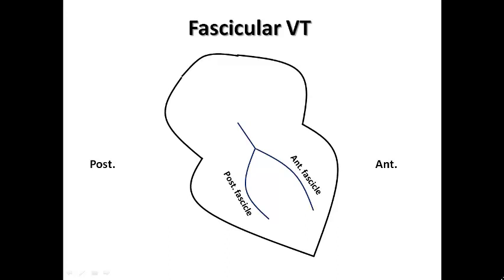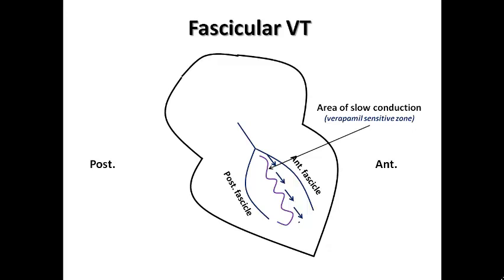So what is fascicular VT? Fascicular VT is a specific type of VT that occurs in structurally normal heart, especially in middle age or young males. We have of course the anterior fascicle and the posterior fascicle. Here there is something called area of slow conduction or verapamil sensitive zone, in which the antegrade conduction passes through it, and then retrograde commonly through the posterior fascicle, forming a reentrant circuit consisting of these two limbs.